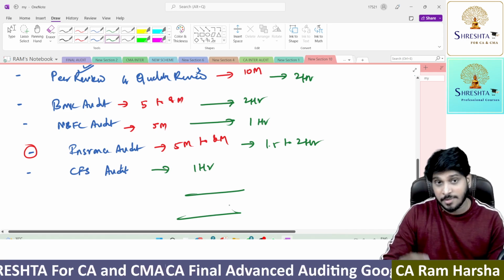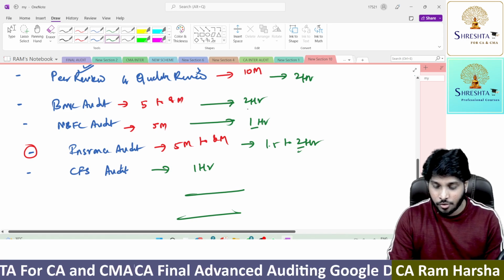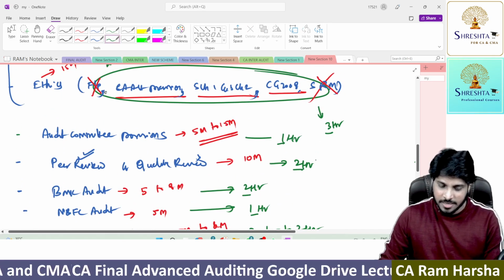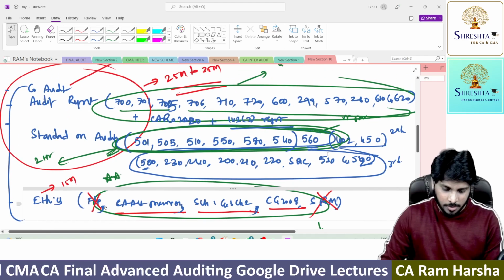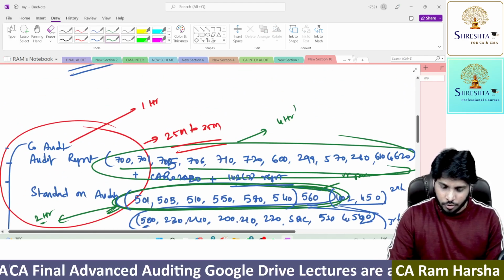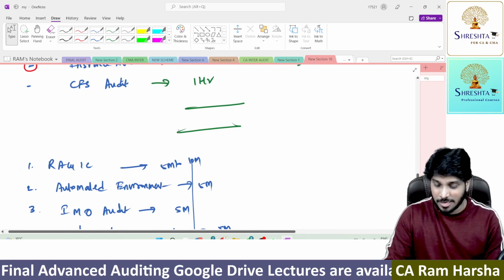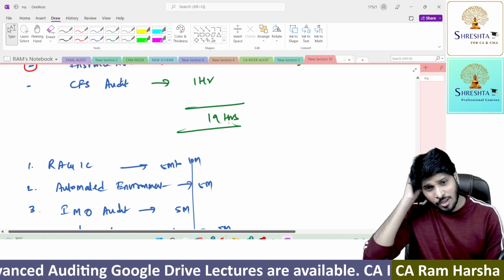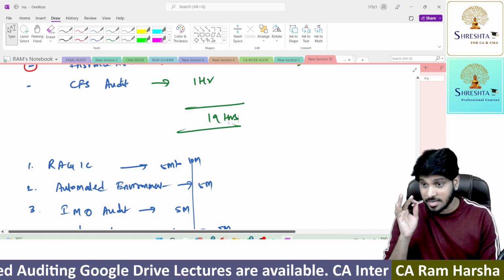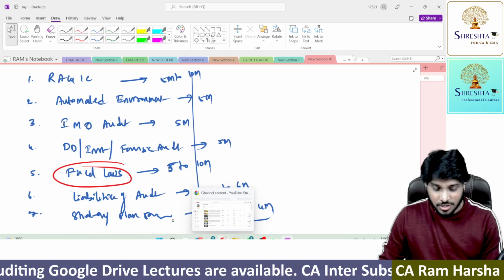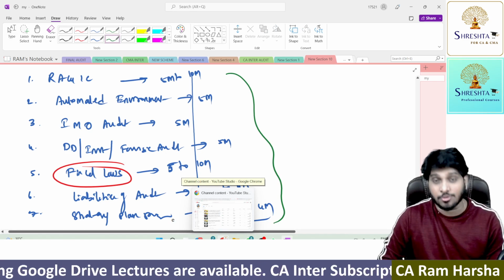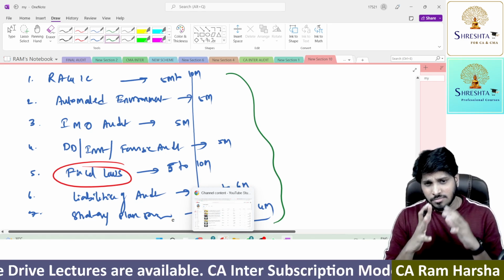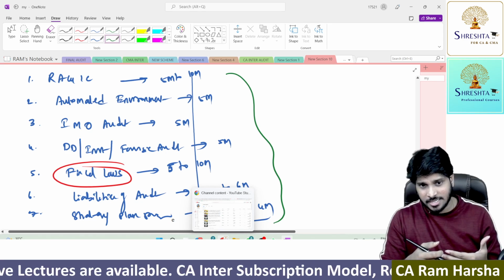So let's see how much it totals. 1 plus 2, 3, 4, 6, 6 plus 2, 8, 9, 9 plus 3, 12, 12 plus 2, 14, 14 plus 5, 19 hours approximately. I'm talking about productive revision the day before the exam. You have 19 hours. After you revise all this, if you still have time, then come to the next topics. I'm telling you, 19 hours is the maximum time required for revising all these chapters.